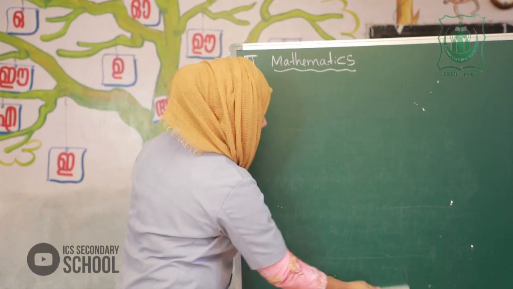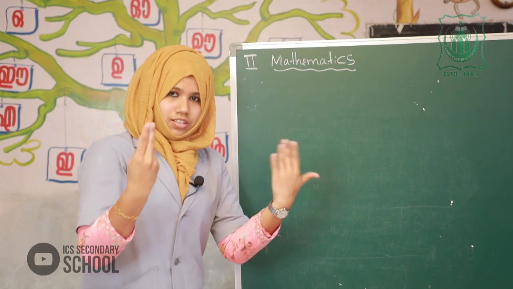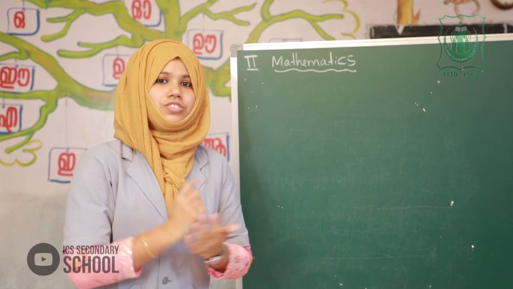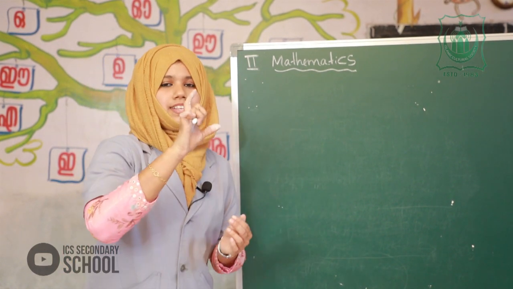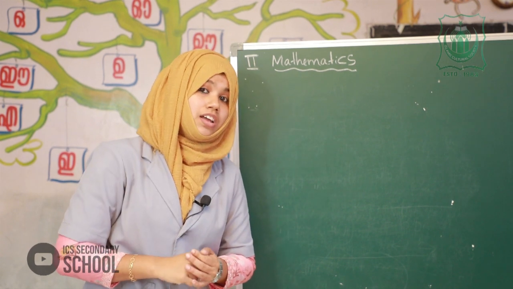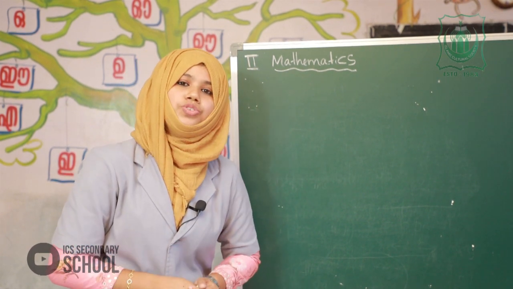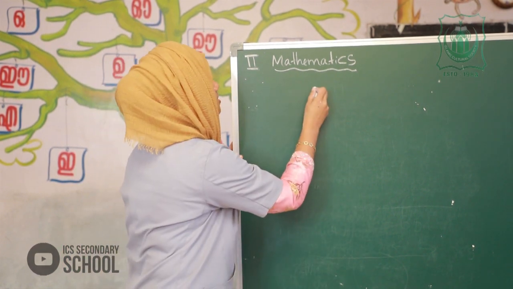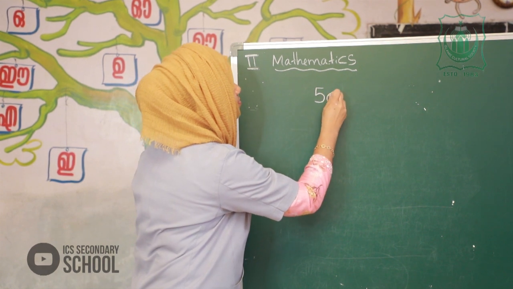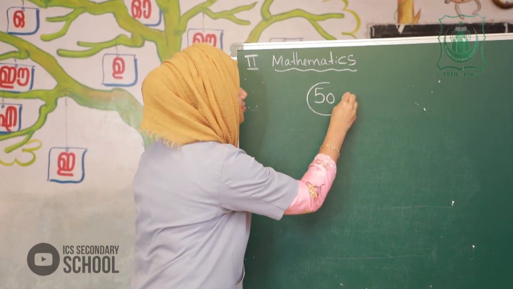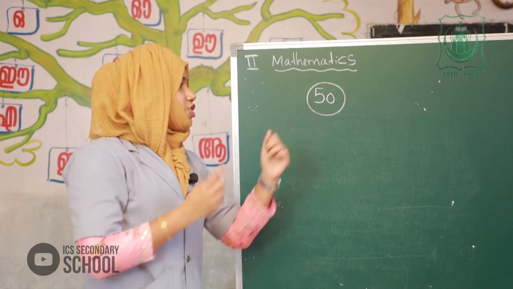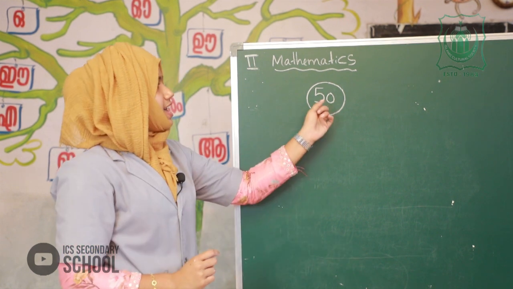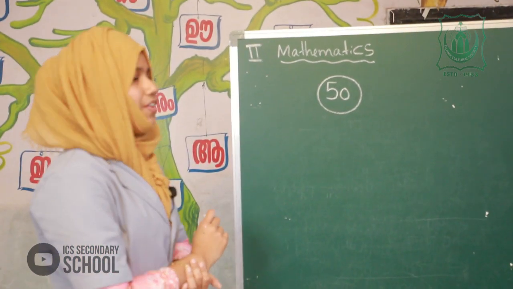Okay. Next. Can you give a 2-digit number? A lot of numbers from 10 to 99 are 2-digit numbers. 10 to 99 are 2-digit numbers. So I will write the number. Which number is this? Yes, this is 50. Okay.